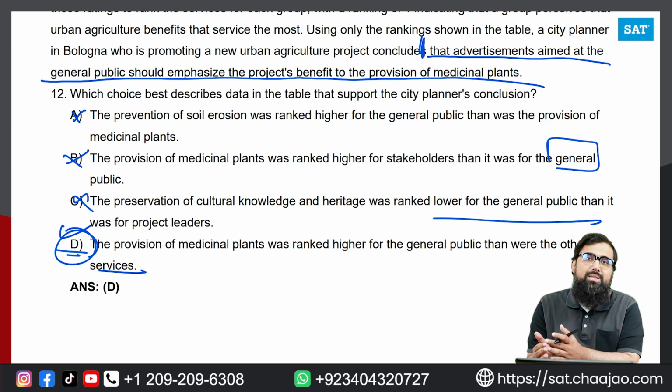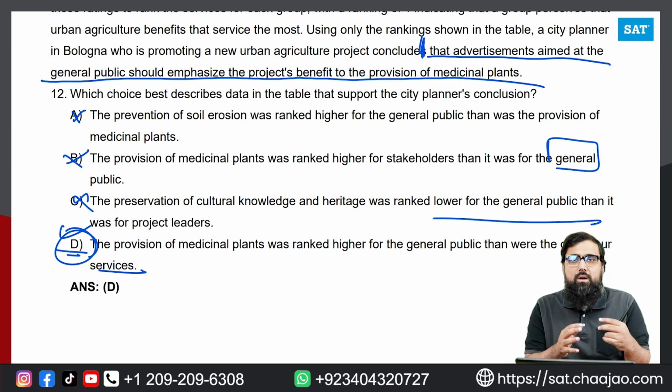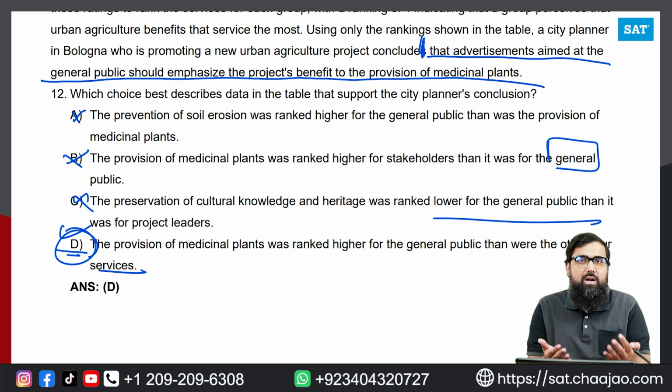So it should be both. It should not only be the passage, and it should not only be the graph. It has to consider both. Whichever option goes with both the graph and the passage, that will be the answer, like it is given in option D.